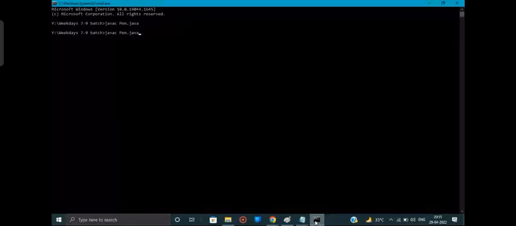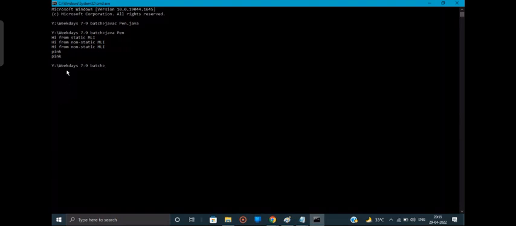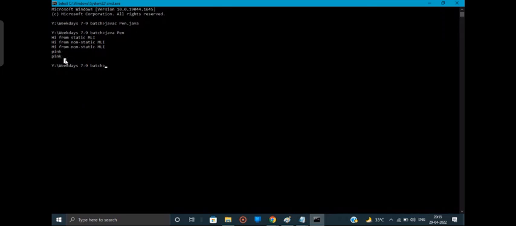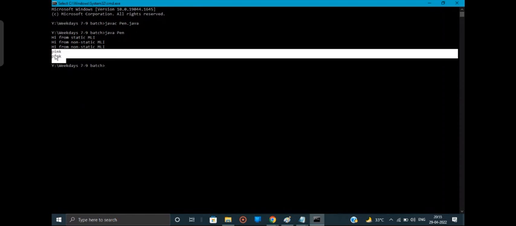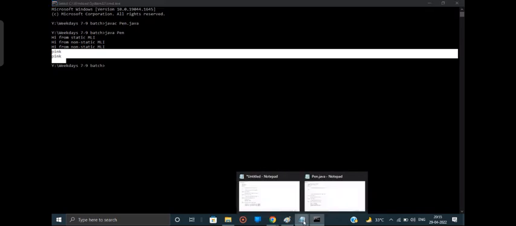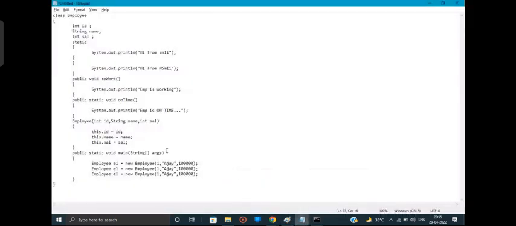Yes, now it is compiled successfully. Now I'll execute it and see. So what is the output that I'm getting for the colors? Pink, pink. For all the objects, the same values are getting initialized. So that's why I don't want it like this. For every pen, do you want all the colors and states and everything to be the same? No, right? For every pen we want some variations, according to our choice. So for that, we are taking the help of the constructor.